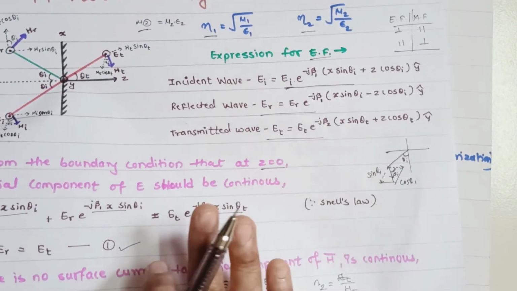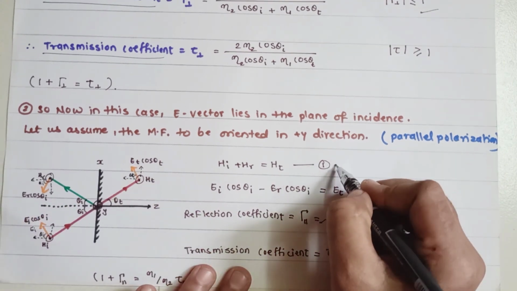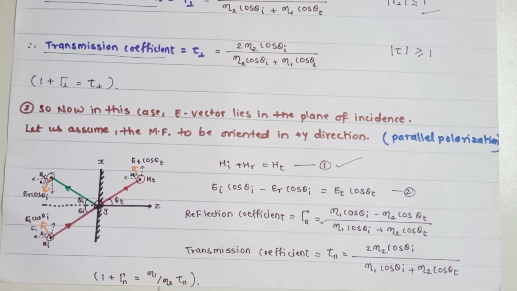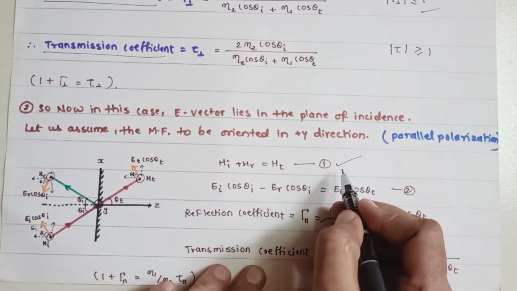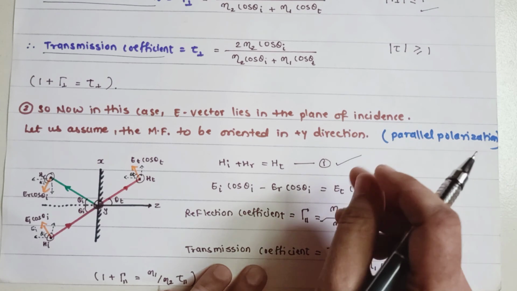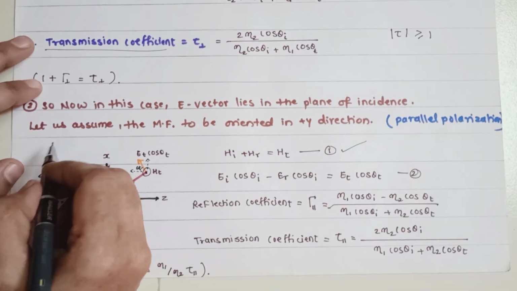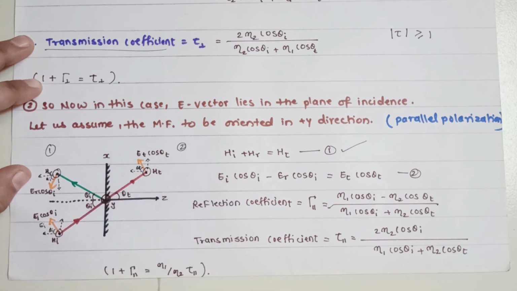So in the same way now you are going to solve for the magnetic field, and you will get here equation number 1. So once you get equation number 1, you need to apply the second boundary condition over here, that there is no surface current in medium 1 and medium 2. So this will be completely lossless media.